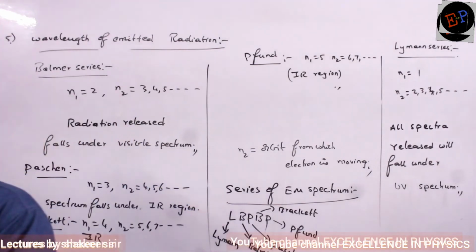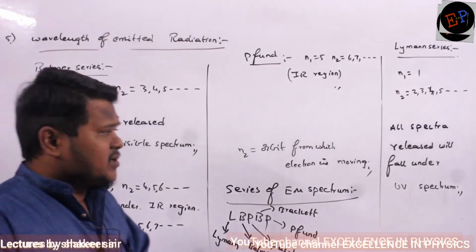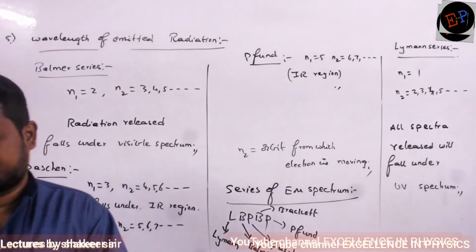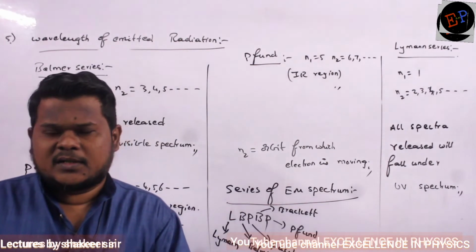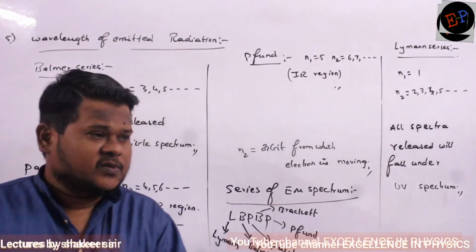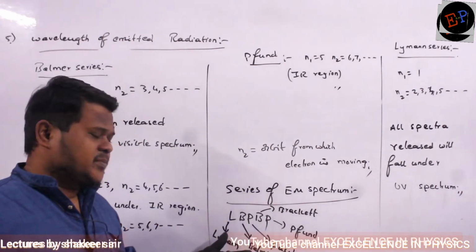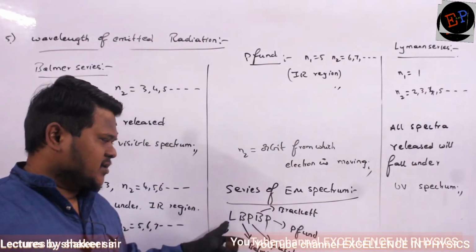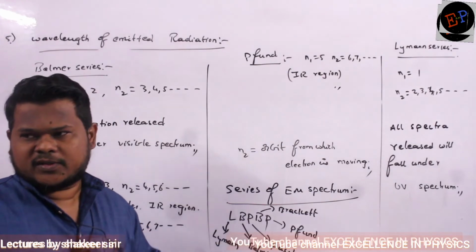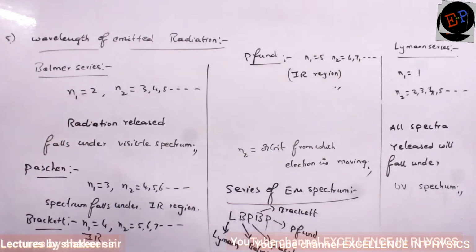Clear? That's it. So these are the different calculations which were done by Niels Bohr. All these are calculations of Niels Bohr. Okay, but these series were observed by the respective people. That is why their names are given to those scientists. Okay, make a note up to here.